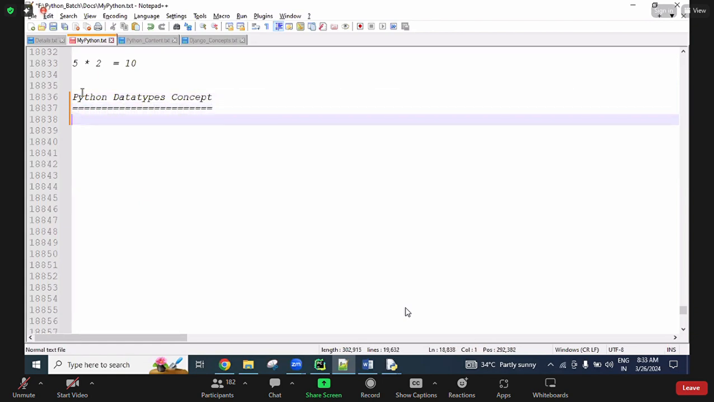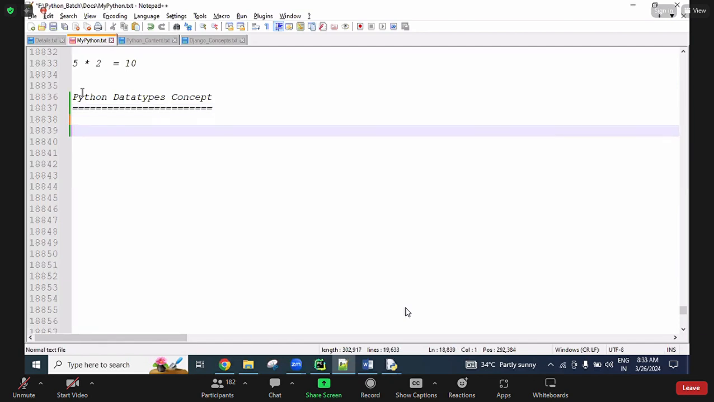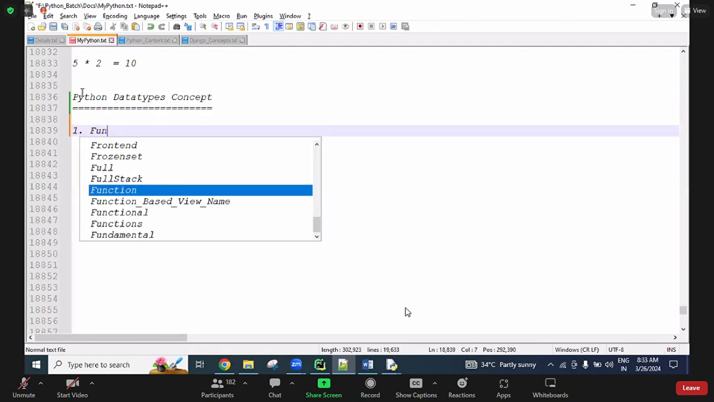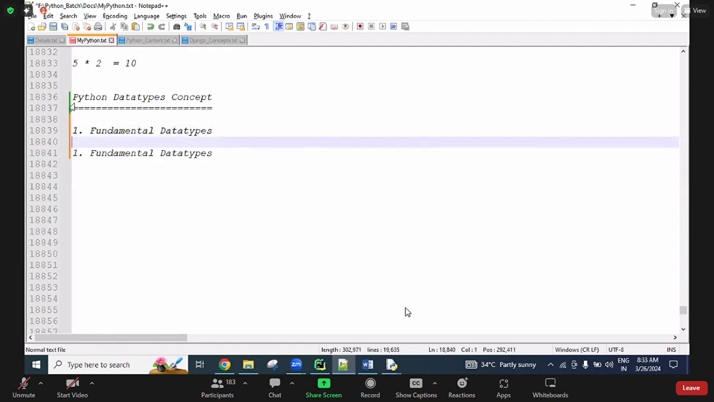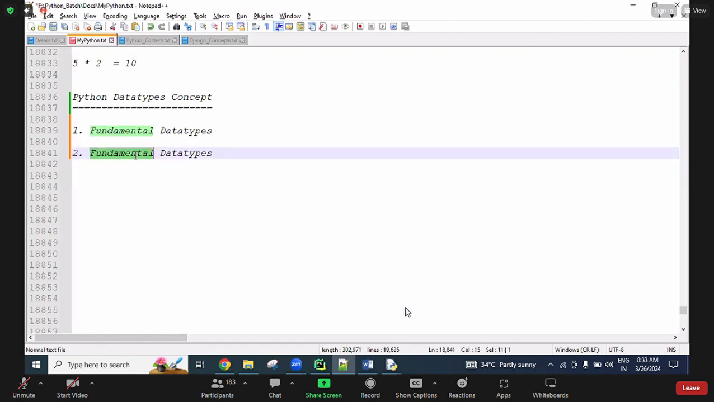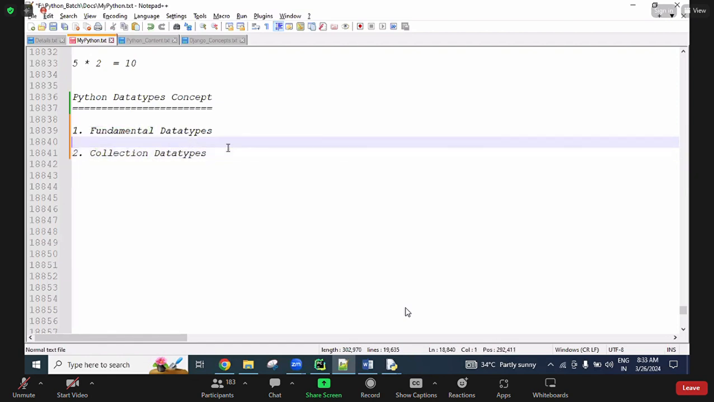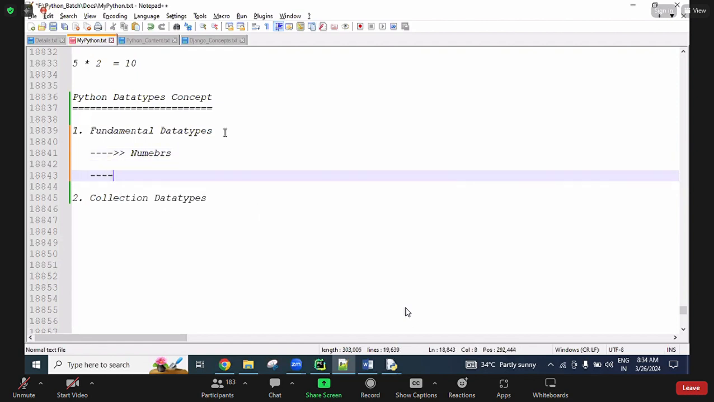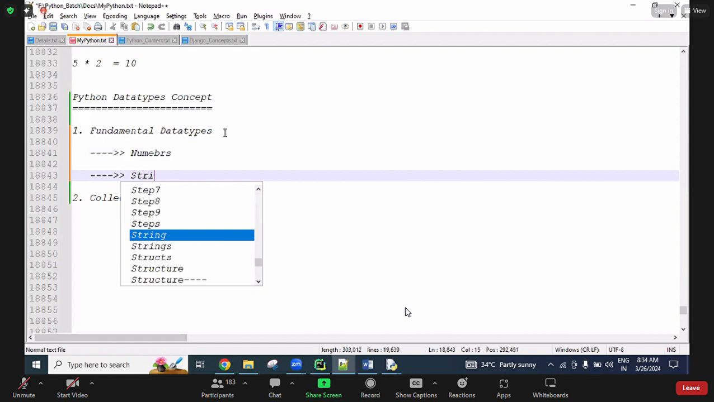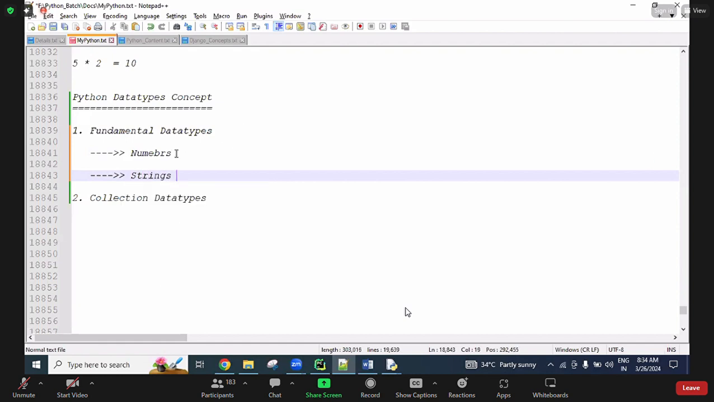I said all Python data types are divided into two types: fundamental data types and collection data types. One is fundamental data types, and the second one is collection data types. So under the fundamental, what types are available? Numbers are available, and next, strings are available.